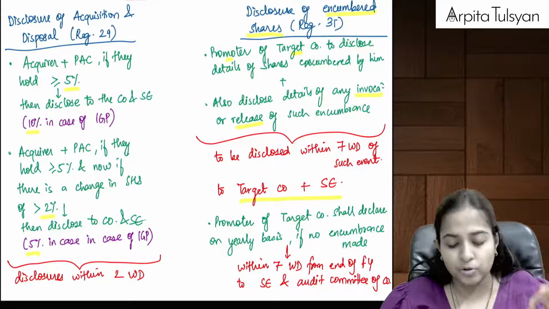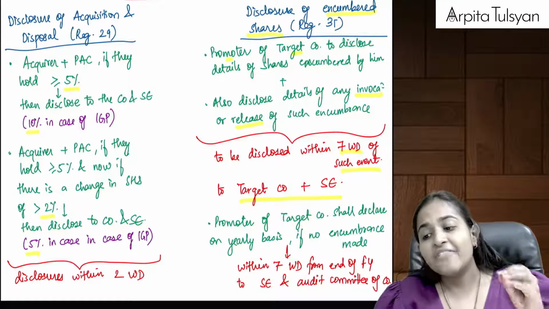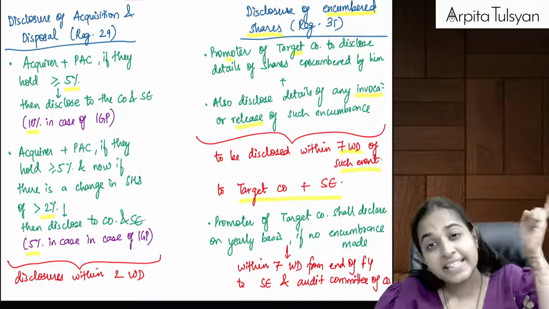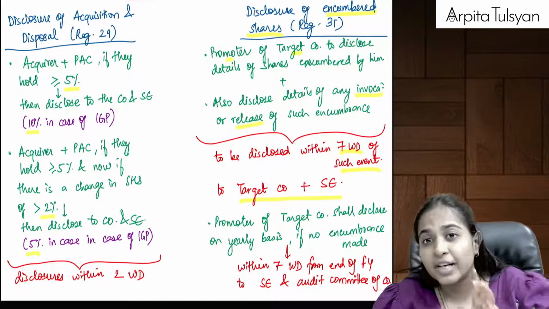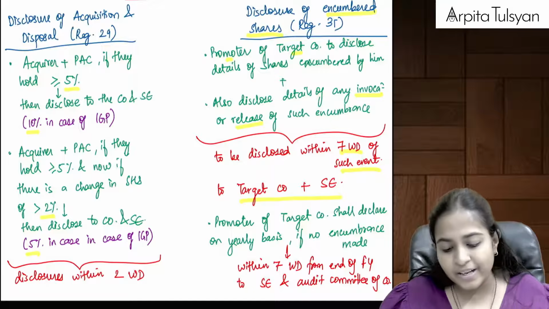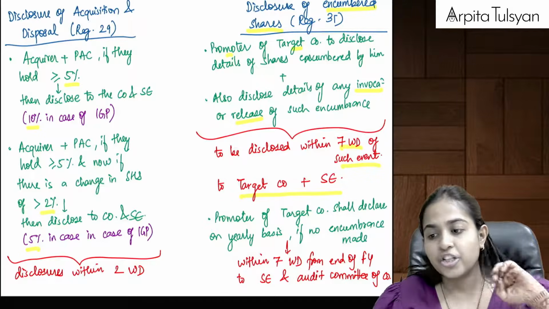also as well as to the stock exchange within 7 working days of such event. Whenever you have given it as security, within 7 working days. Whenever they have seized your shares, within 7 working days. Whenever they have released your security, within 7 working days, please disclose it to the target company as well as to the stock exchange, right?